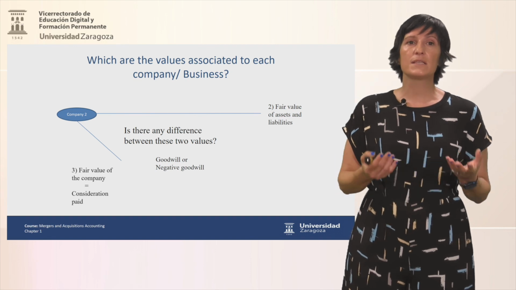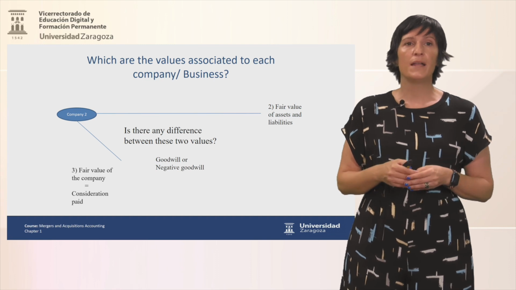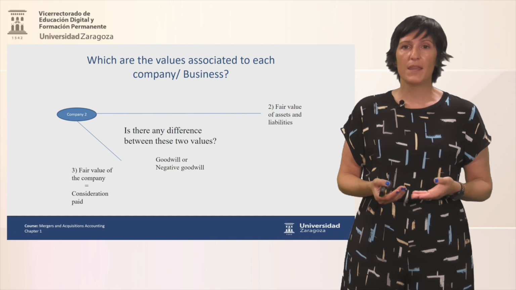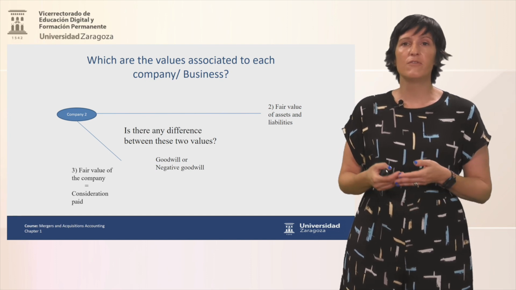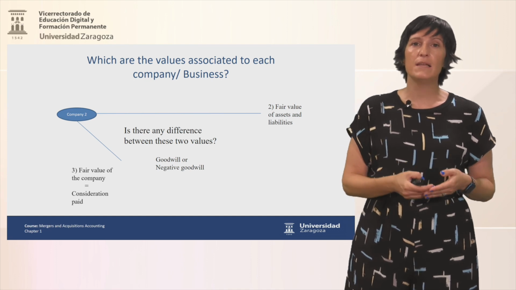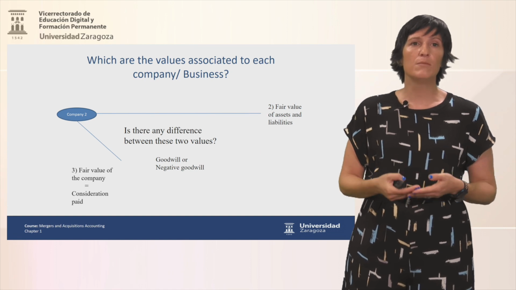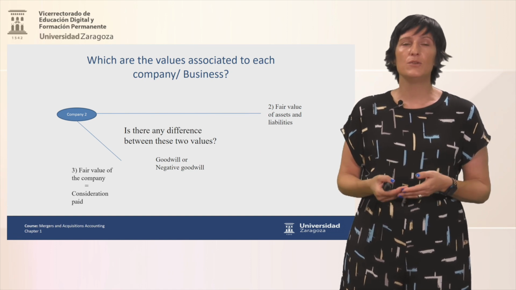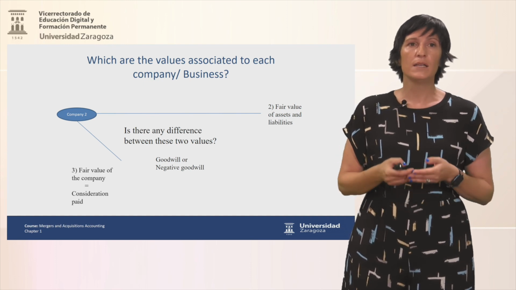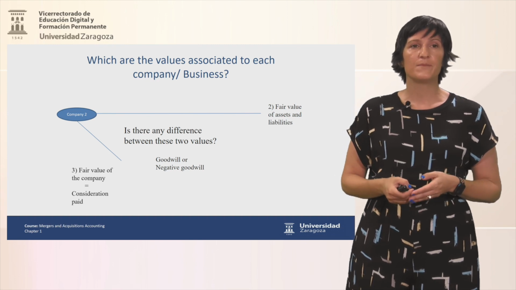This is an increase in the price that we pay due to the brand, due to the market they are acting in, due to several things that don't fulfill the definition of an asset or the definition of a liability, but that have a valuation. We are able to pay more or less due to the existence of these assets and liabilities. So that's why it is also important to take them into consideration.